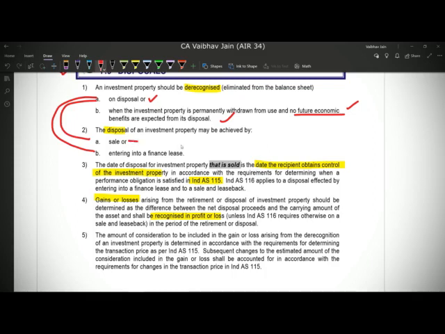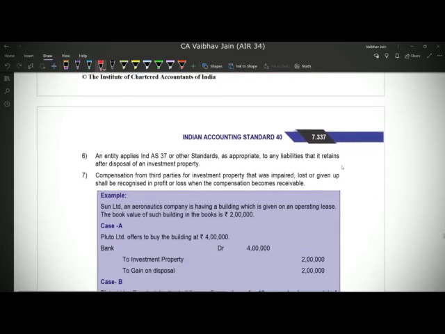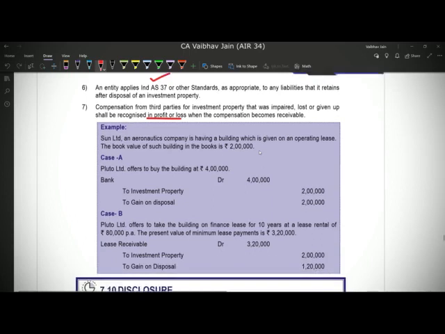So if it is sold, we follow Ind AS 115, revenue from contracts with customers, which says that an entity shall consider the date of disposal as the date when the recipient or the buyer receives control over the asset, and there is again a definition of control in Ind AS 115 which I will not cover here. If such a sale arises, there might be some gain or loss which will be recognized in the profit and loss account. So this is simple. Also, if there are any liabilities, we will deal with them as per Ind AS 37, and any compensation received from third parties for investment property that was lost will be recognized in profit and loss account.